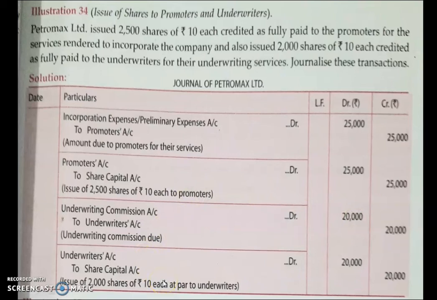Now you have to pass the issue entry, issue of shares. Underwriters account debited to share capital account, being issue of 2,000 shares of rupees 10 each at par to underwriters. So 2,000 into 10 will give you 20,000. So this is the due entry and this is issue of shares entry. So in total we have 2 entries for promoter and 2 entries related to underwriters. I hope the concept is clear to you.